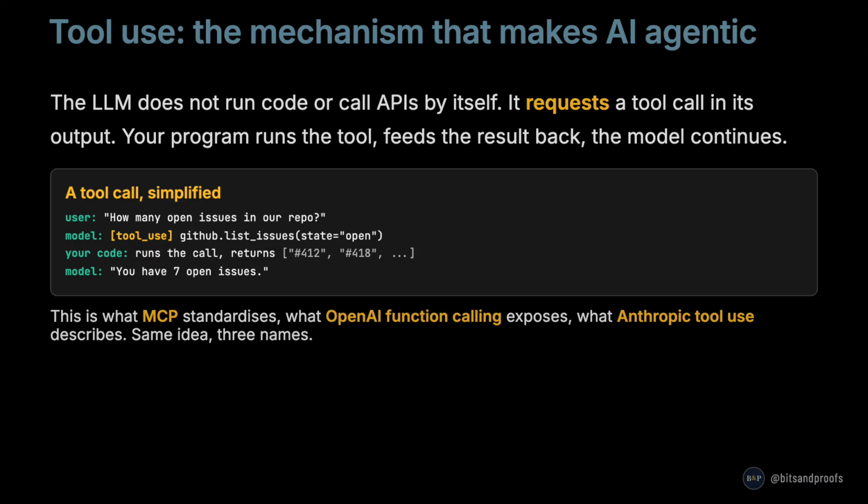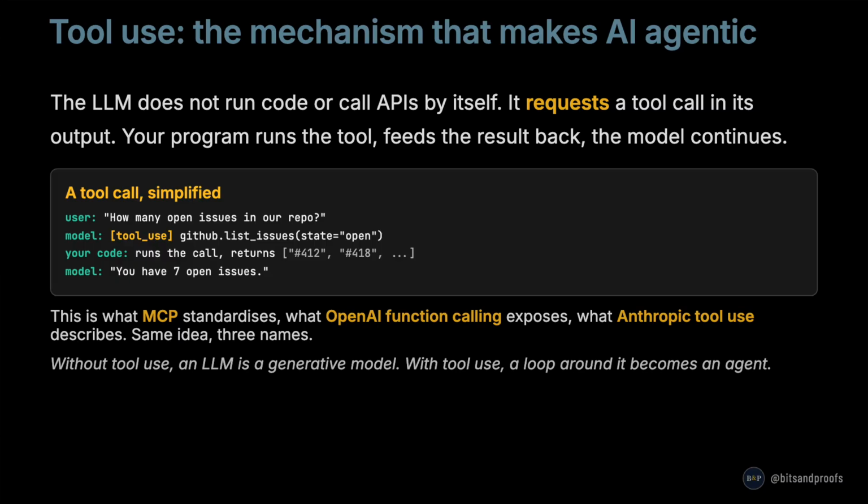The vocabulary for this varies by vendor. MCP standardizes it across providers. OpenAI calls it function calling. Anthropic calls it tool use. Same idea, three names. And this is the key idea. Without tool use, an LLM is a generative model. With tool use, a loop around it becomes an agent. The mechanism is small. The implications are large.